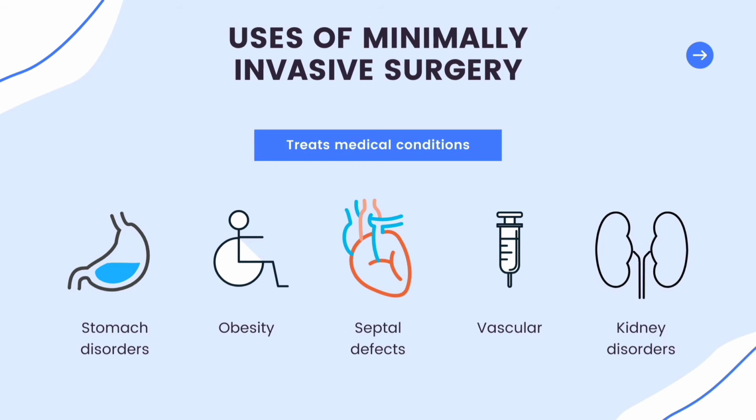It is used to treat tumors and cancers. It is also used for treating heart problems like septal defects and used for treating vascular diseases and varicose veins. It is used in gynecology like for treating endometriosis and ovarian cysts. And finally, it is used in kidney disorders and for treating kidney stones.